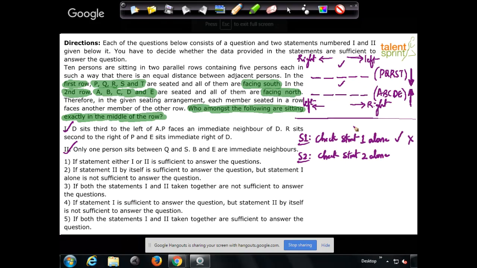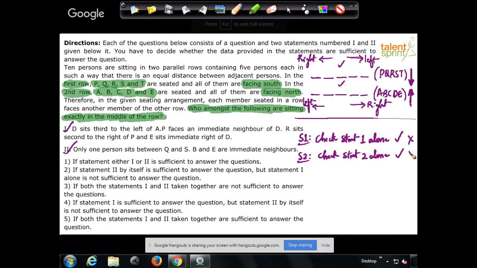But usually, because you have already read the data, you think that data is also available to you. That should not be done. That's where most of the people go wrong. When you're checking statement 2, forget about what is given in statement 1. Only take the data given in statement 2 and see if you're able to crack it.